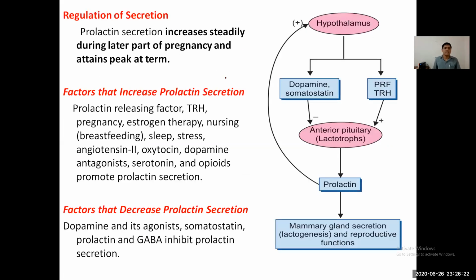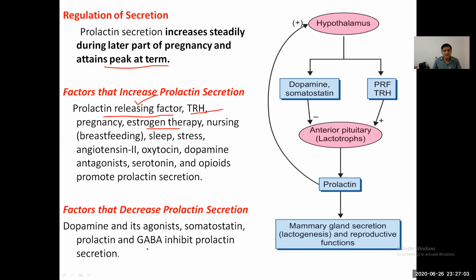Regulation by the hypothalamus: prolactin secretion increases steadily during the later part of pregnancy and peaks at term, helping in regulation of milk synthesis. Different factors increase prolactin secretion, like prolactin releasing hormone, which is synthesized and released from the hypothalamus, thyrotropin releasing hormone, pregnancy, estrogen therapy, nursing, breastfeeding, sleep, stress, angiotensin 2, and oxytocin. These are the hormones which increase prolactin secretion, while dopamine agonists and somatostatin